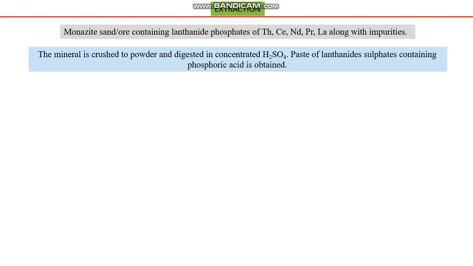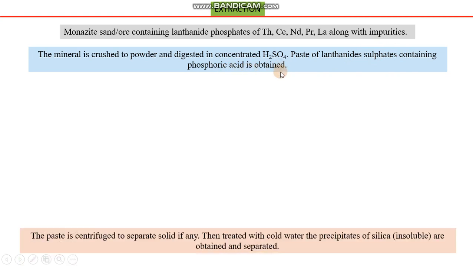The mineral is crushed in the first step, and this crushed mineral is converted into powder. It is digested in concentrated H2SO4. A paste is formed, and this resultant paste contains sulfates of lanthanides and phosphoric acid.